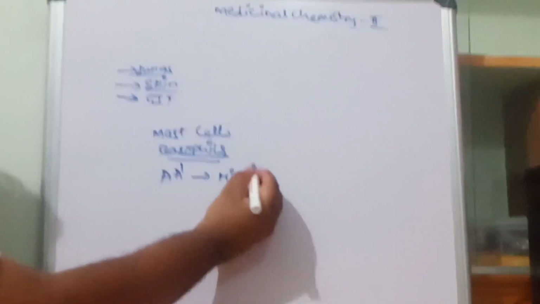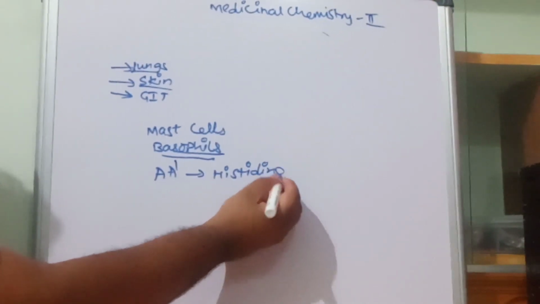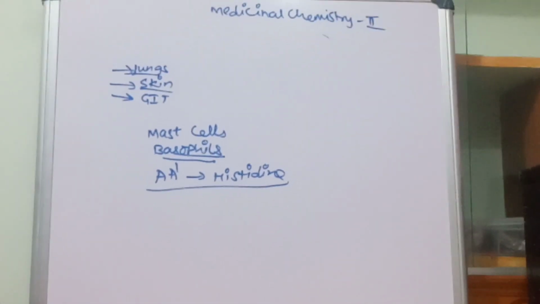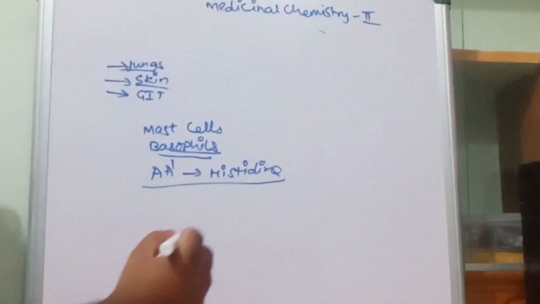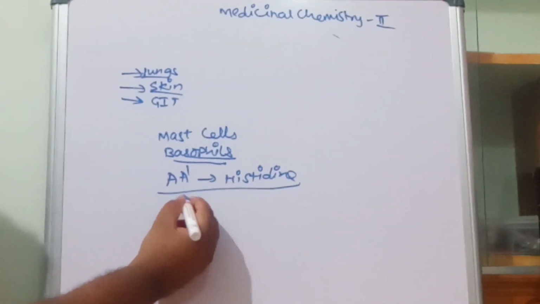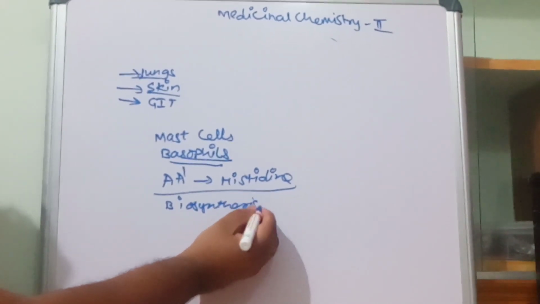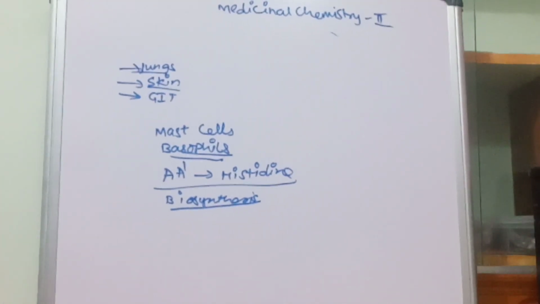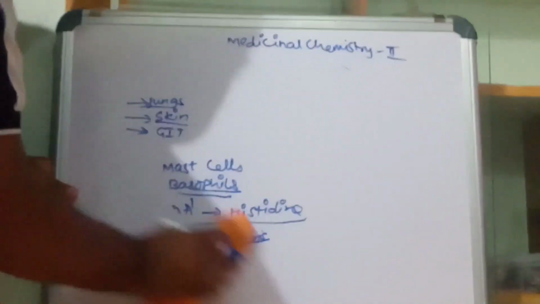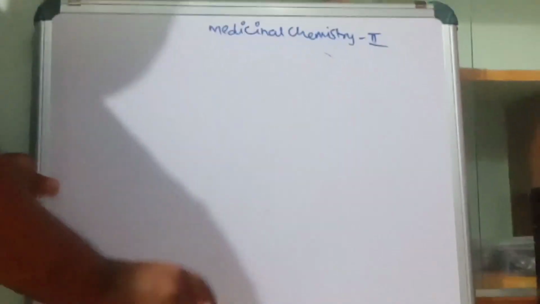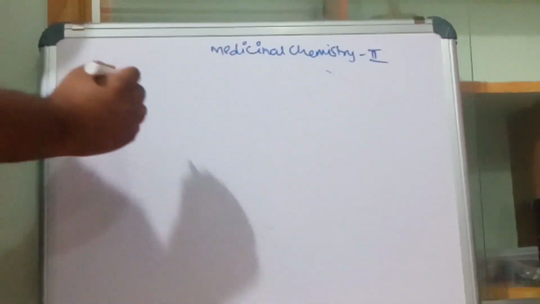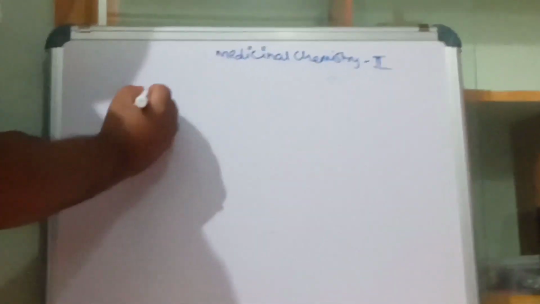Now we have to discuss the biosynthesis of histamine. How is histamine biosynthesized? It is biosynthesized from histidine.